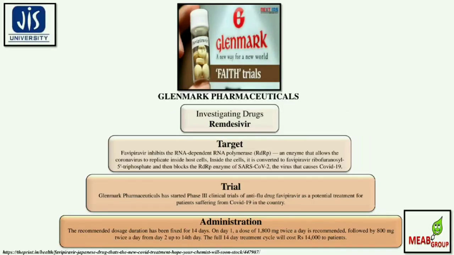Number one is Glenmark Pharmaceutical. The investigating drug is favipiravir. Favipiravir inhibits the RNA-dependent RNA polymerase, that is RdRp, an enzyme that allows the coronavirus to replicate inside the host cells. Inside the cells, it is converted to favipiravir ribofuranosyl 5'-triphosphate and then blocks the RdRp enzyme of SARS-CoV-2, the virus that causes COVID-19.